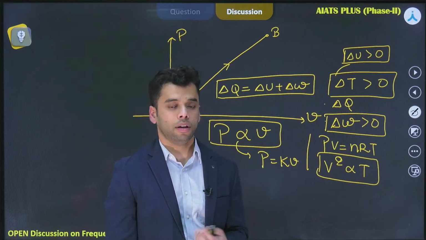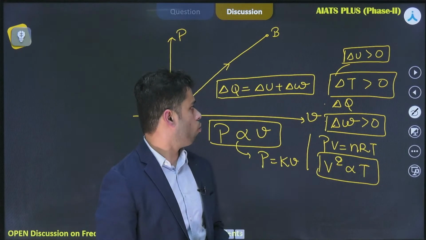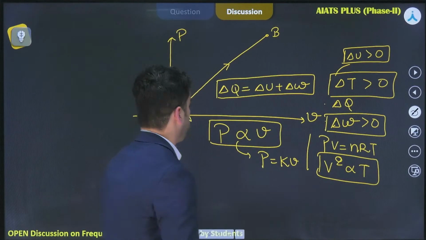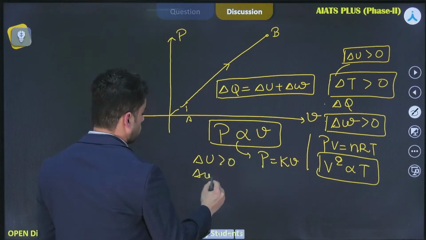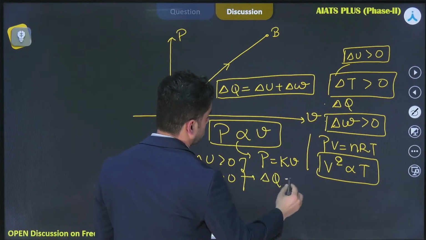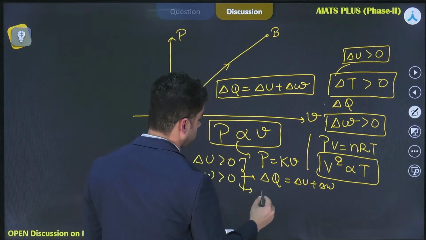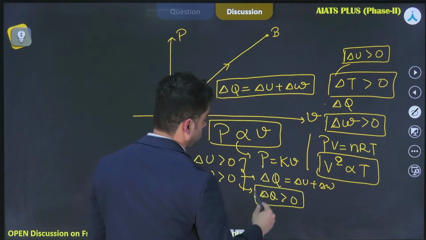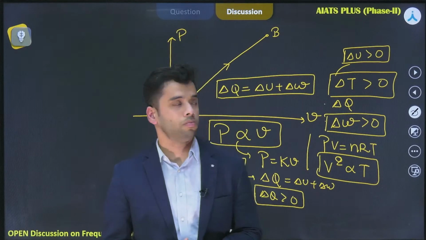Okay, I'm waiting for your answers. I've just modified the problem. Okay, so delta U is greater than 0, delta W is greater than 0. It means that using the first law of thermodynamics, delta Q is equal to delta U plus delta W, I can write that delta Q should be greater than 0. Yes, delta Q is greater than 0, right?